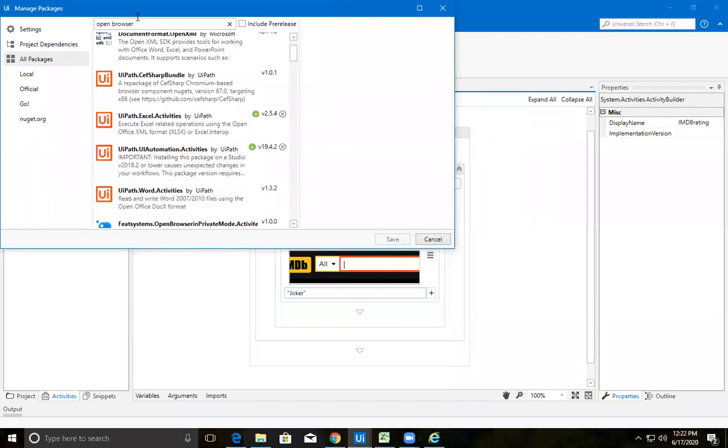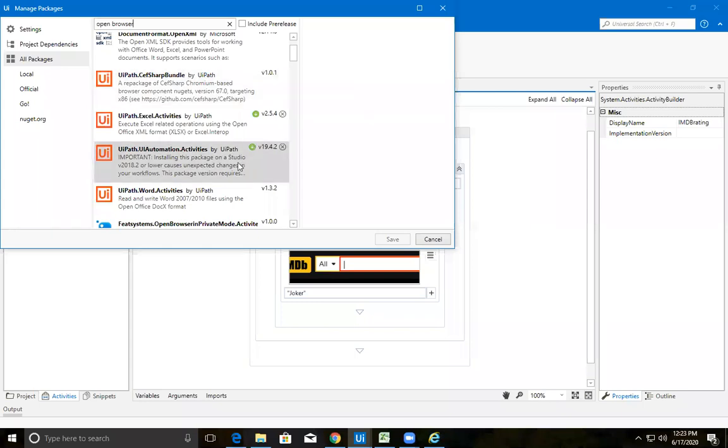Click on the search in your Manage Packages. You can just type Open Browser. There is something called UI Automation activities, because it comes under UI Automation activities. If it is green, that means it was already installed. If it was not green, it will show you a blue thing like this. Okay, so just check there.